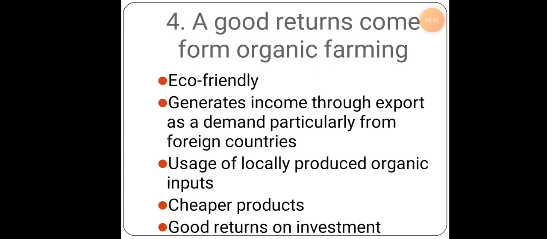So what happens, as the products are eco-friendly, avoiding the usage of plastics or any kind of plastic related products.